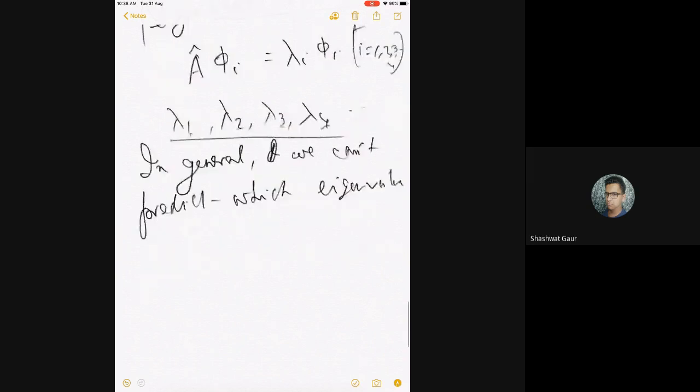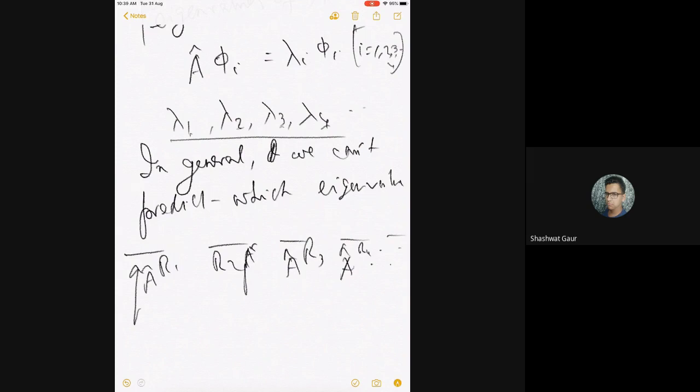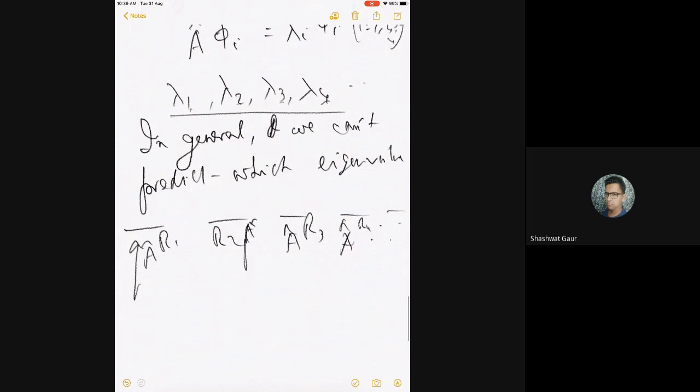So let's say I do a thought experiment, the same thought experiment that I talked of. There are several states and there are several robots who are measuring the operator A. R1, R2, robot 3, robot 4, they are all measuring. Each of them will get some lambda. Even though they are identical states, this is again a thought experiment, and this is where Einstein had a lot of problem.